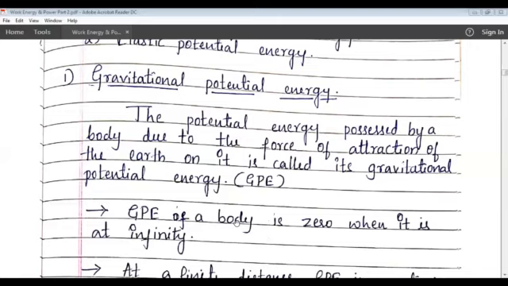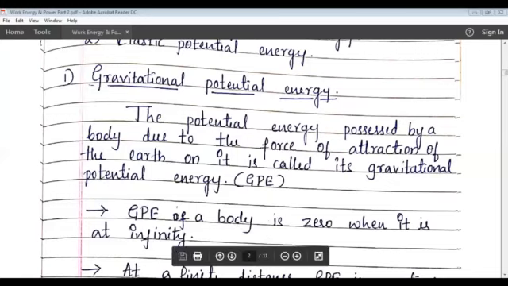Since the work is done by the force of gravity itself, at a finite distance the gravitational potential energy of the body will become negative. As the distance of a body from the surface of the earth increases, the force of attraction of earth decreases, and therefore the gravitational potential energy increases.